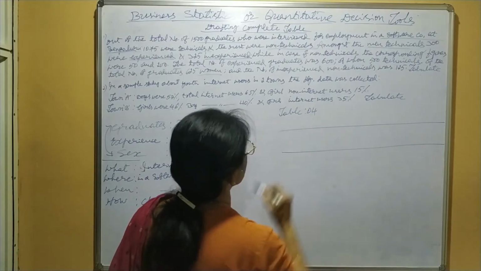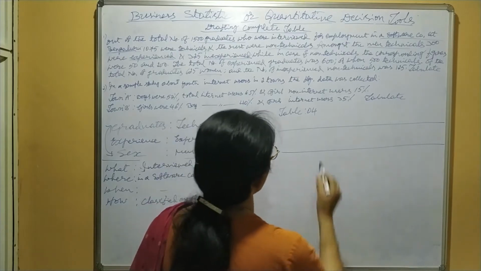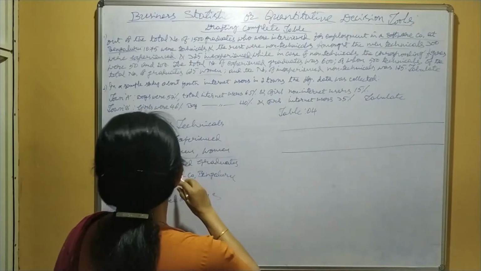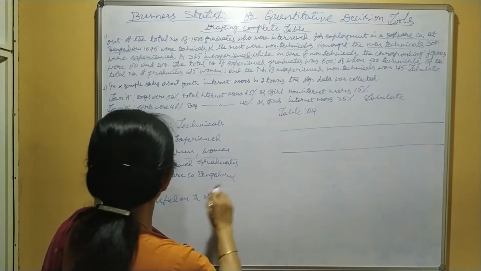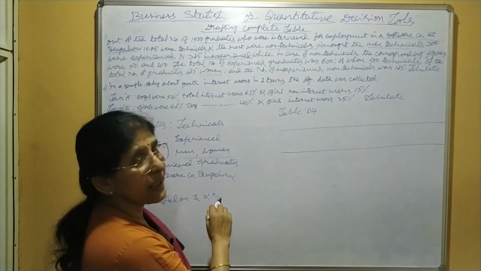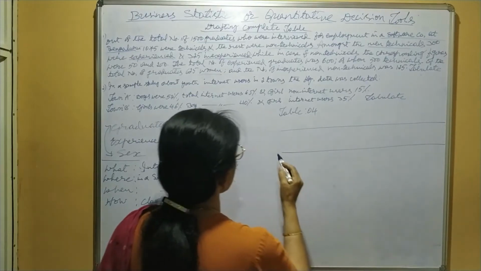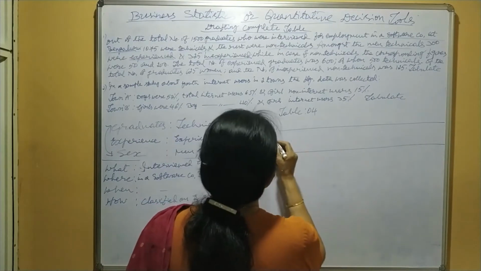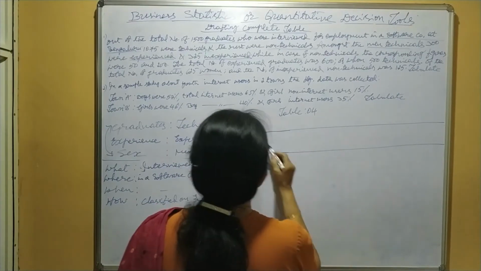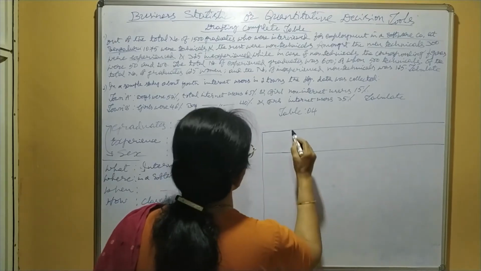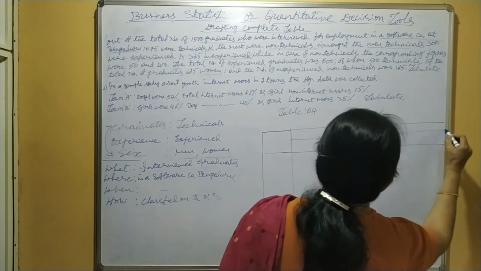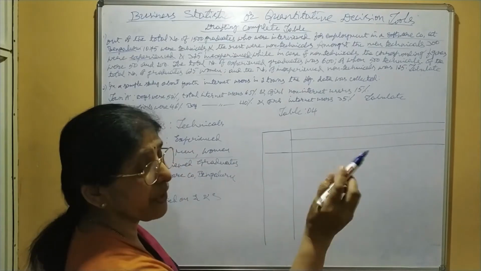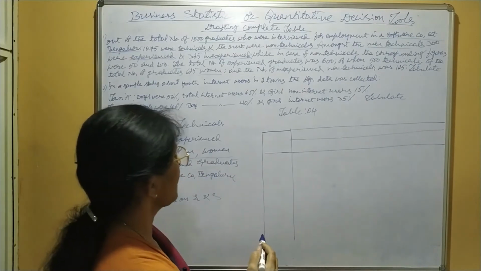Now you give table number 4. Here write the title: distribution of interviewed graduates in a software company at Bengaluru, classified on experience and sex. Now, we have to accommodate 2 characteristics, therefore we have to take a sub-row for captions.